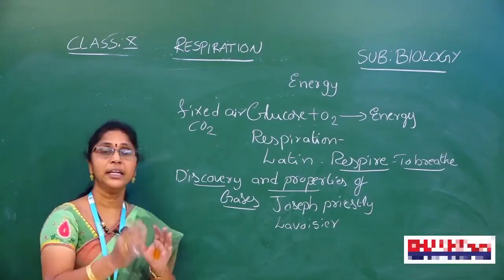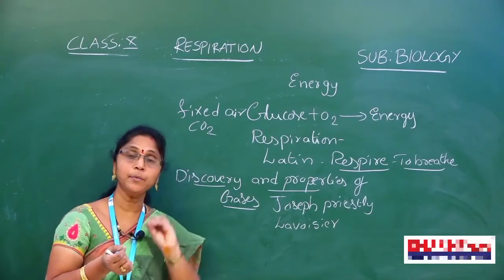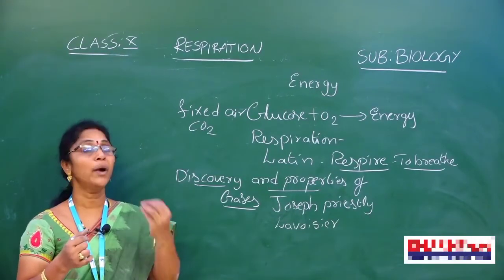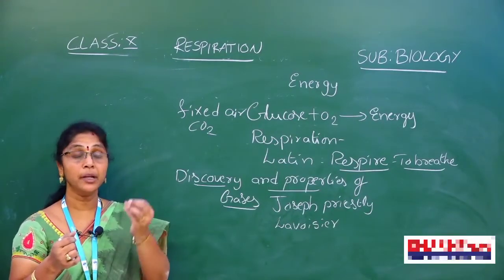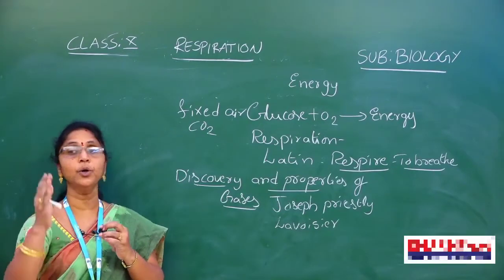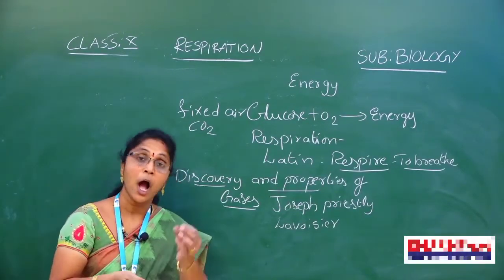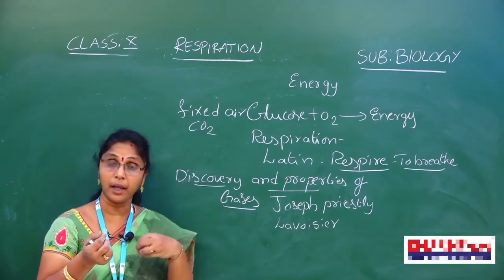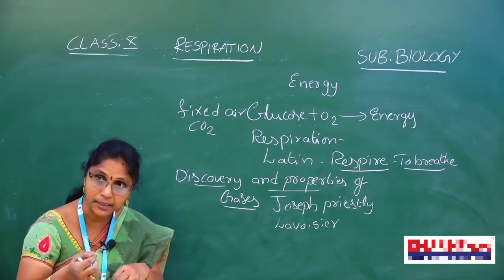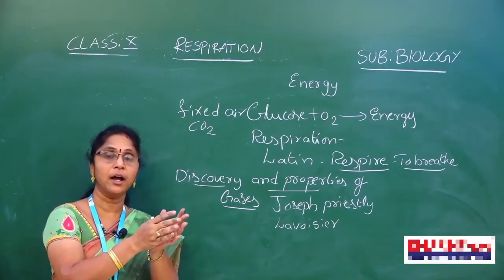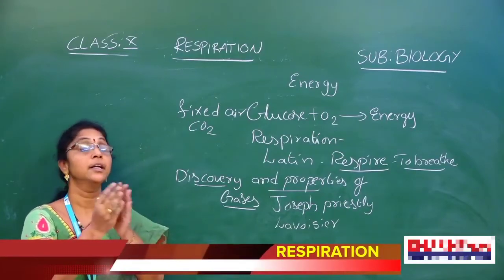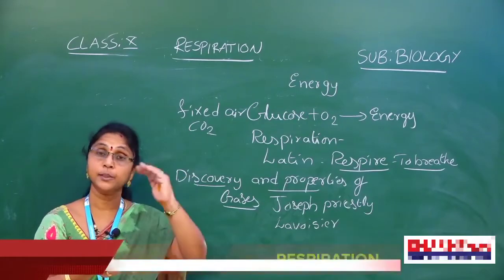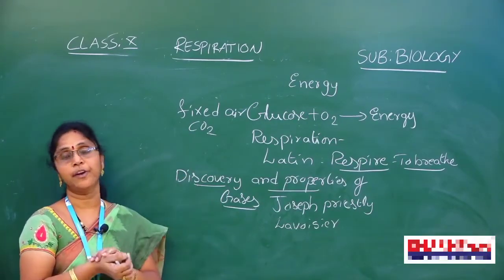Finally, he observed that the respirable air enters into the lungs. In the lungs, what happens? This respirable air is converted into chalky acid. The volume of respirable air absorbed into the lungs is the same as the volume of fixed air, or chalky acid, that means carbon dioxide, that we expel outside when we breathe out.